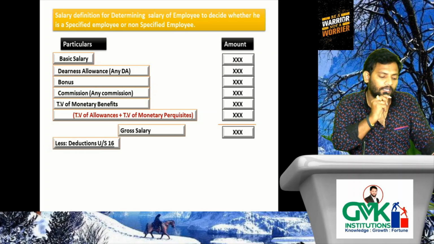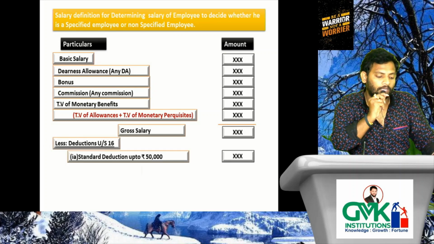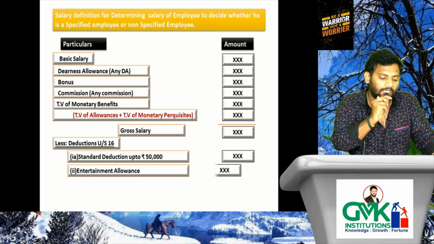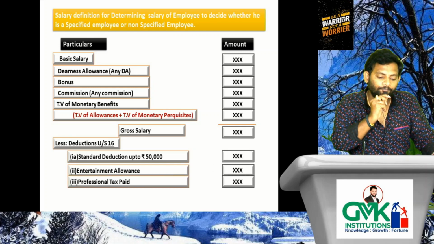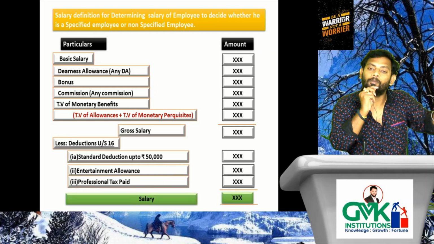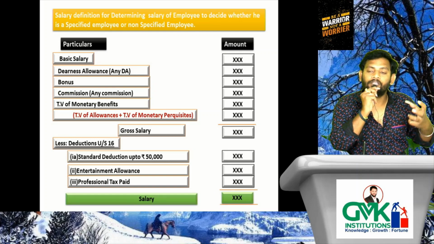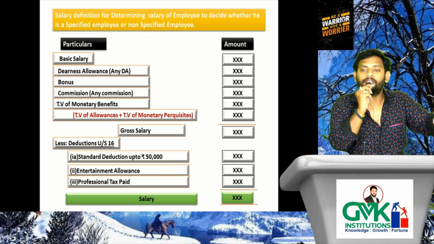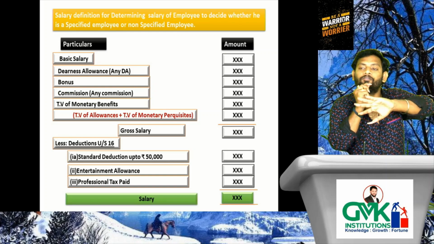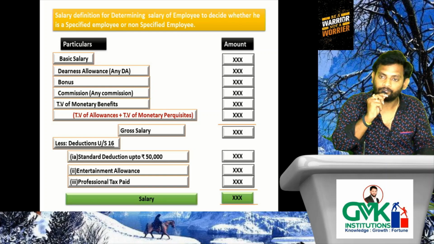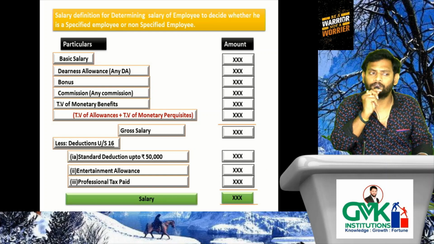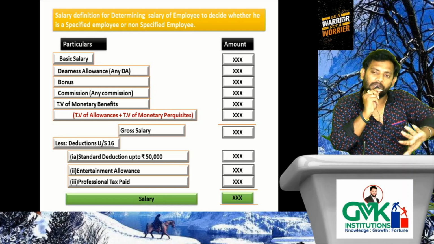Clause 1 is standard deduction up to 50,000. Clause 2, entertainment allowance. Clause 3, professional tax paid. Then you will get salary, and this must be considered from all the employers, and if it is exceeding 50,000, he will be treated as a specified employee for all the companies from which we verified the salary. Understood the point? So, somewhat lengthy.